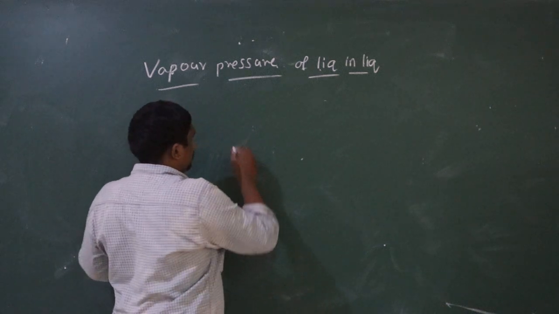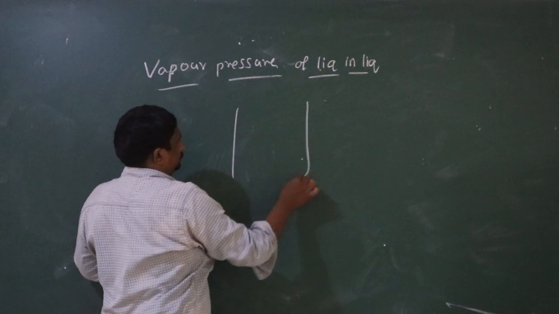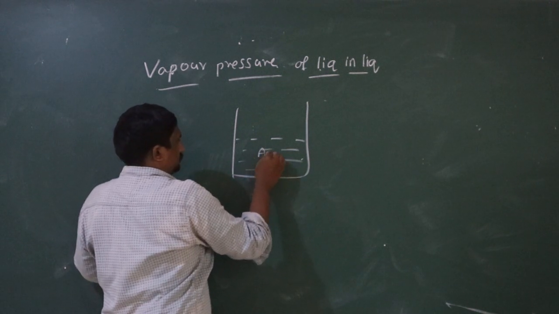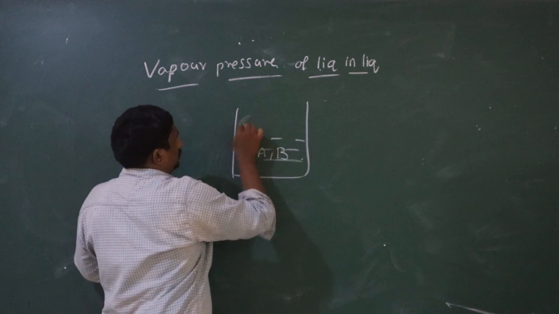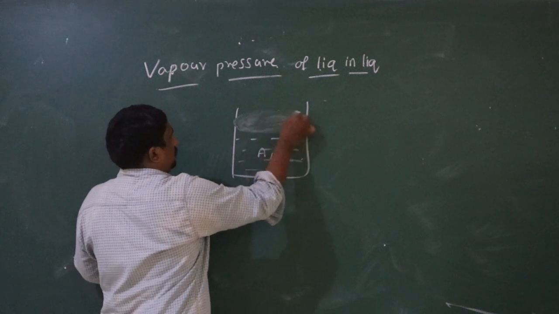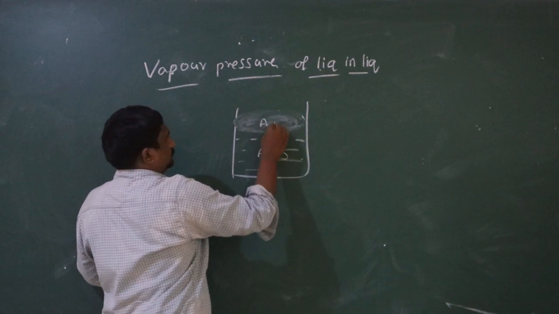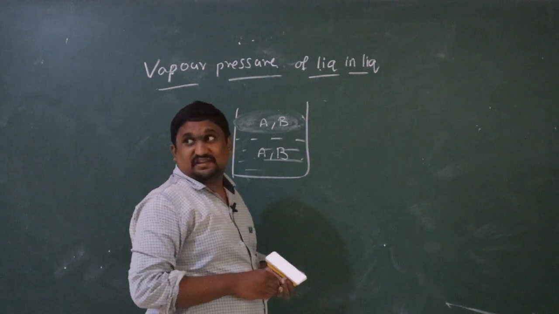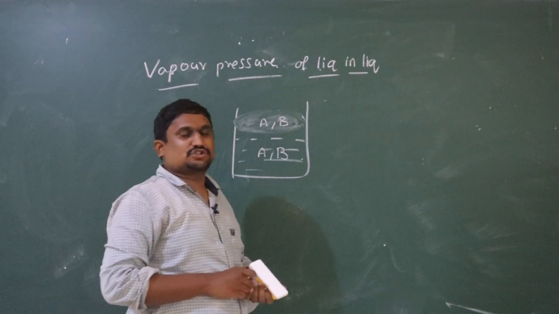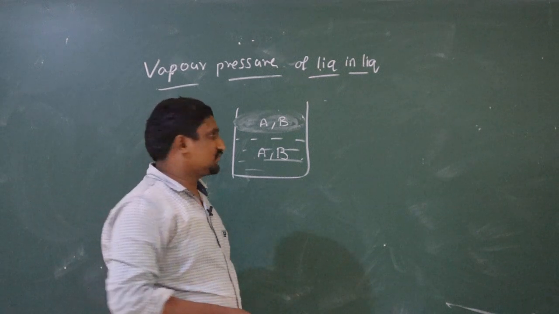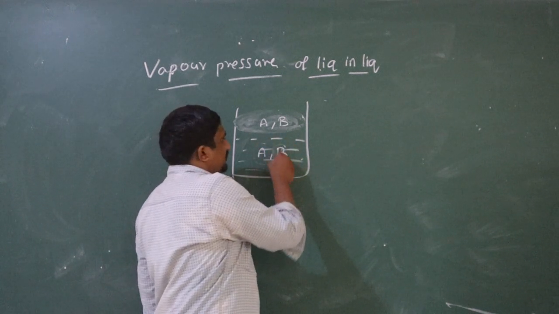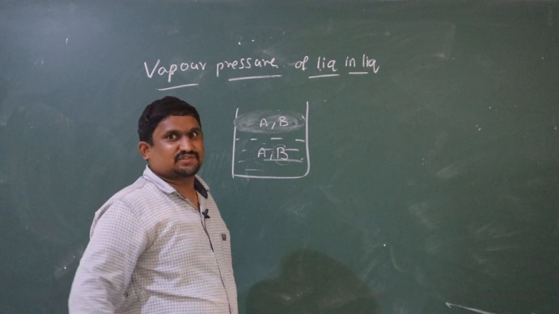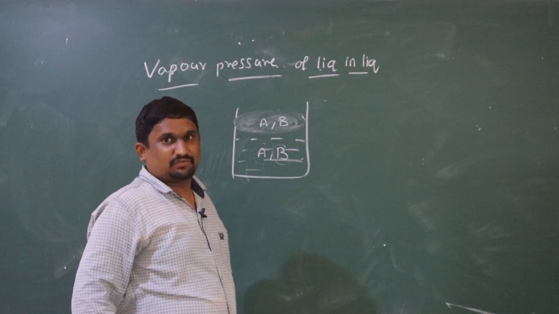Next thing you can see, students. Here XA and XB refer to the composition of substances in the liquid phase.